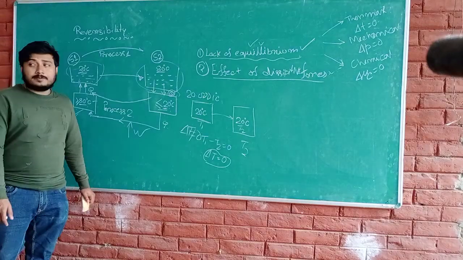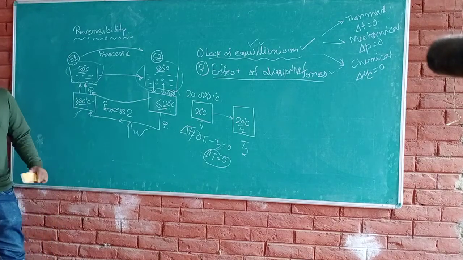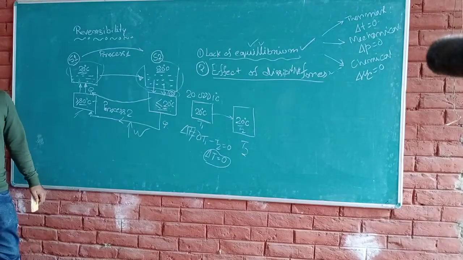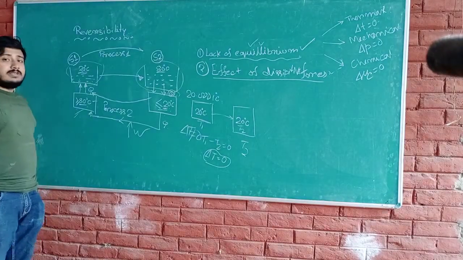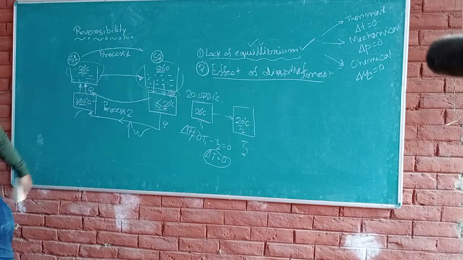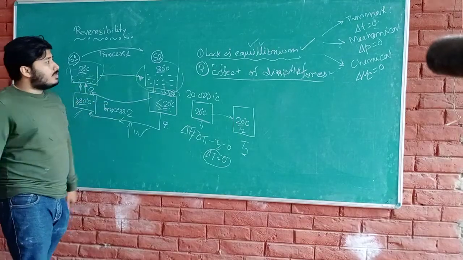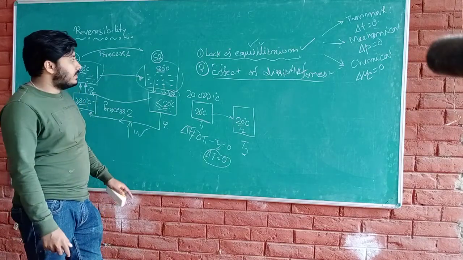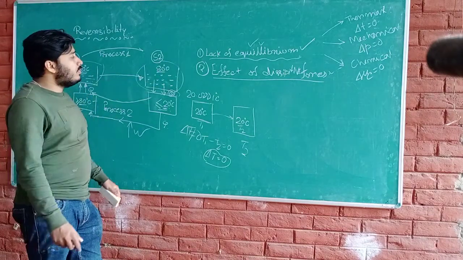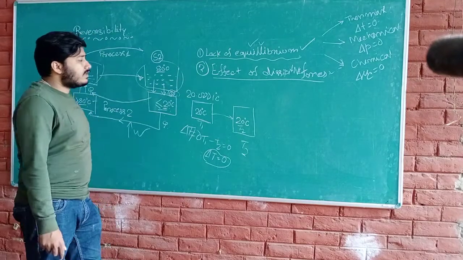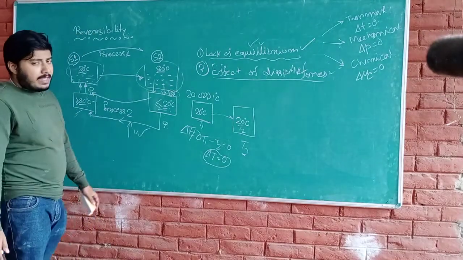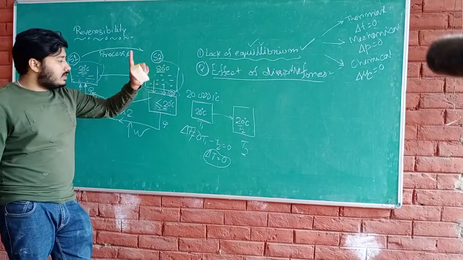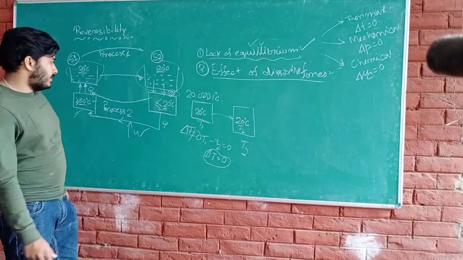Good morning, my dear students. So, last day we have seen the concept of reversibility. In the reversibility, we have seen one example. Then we have seen what are the causes of irreversibility. That one is lack of equilibrium, and another is effect of dissipative forces. I have explained all these conditions of irreversibility.